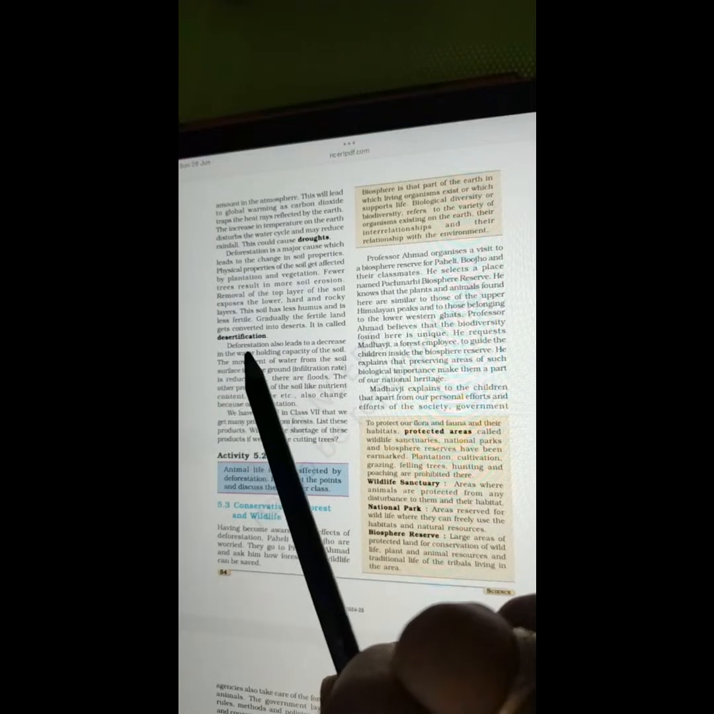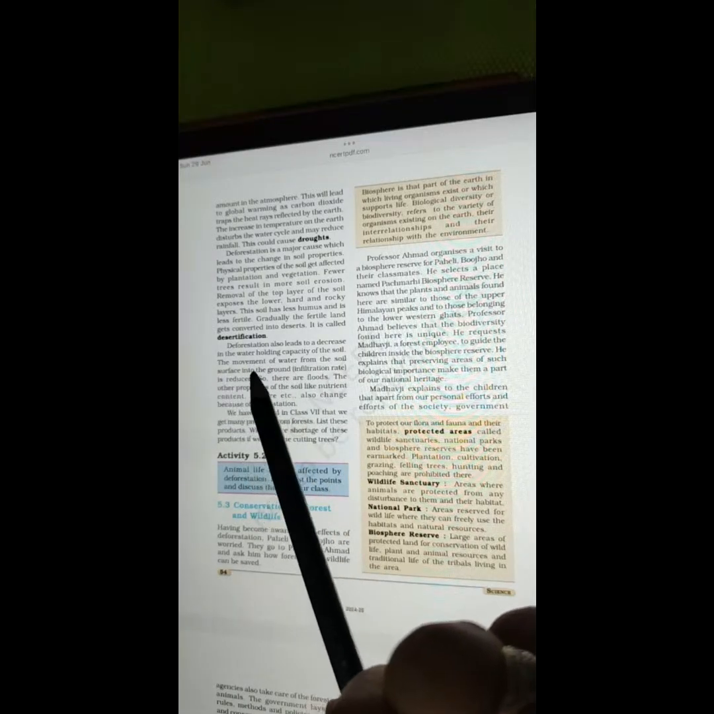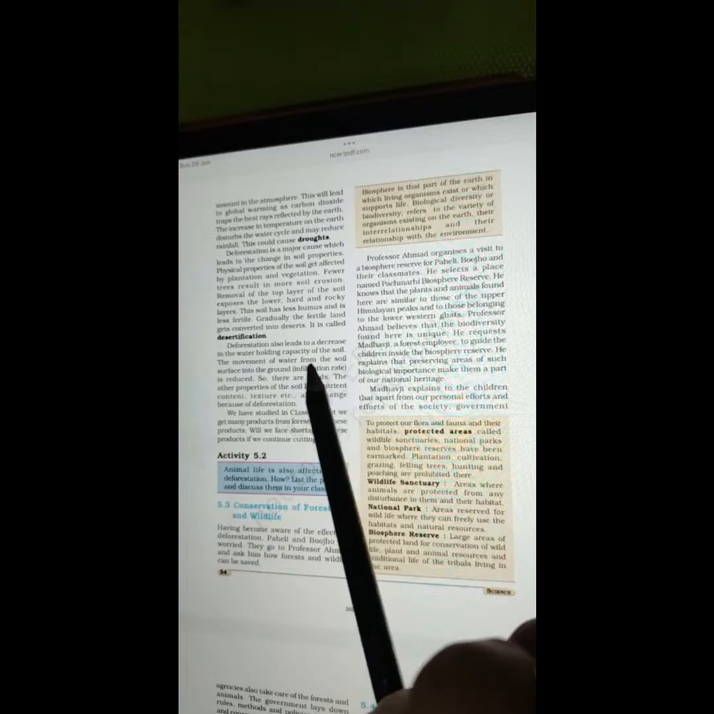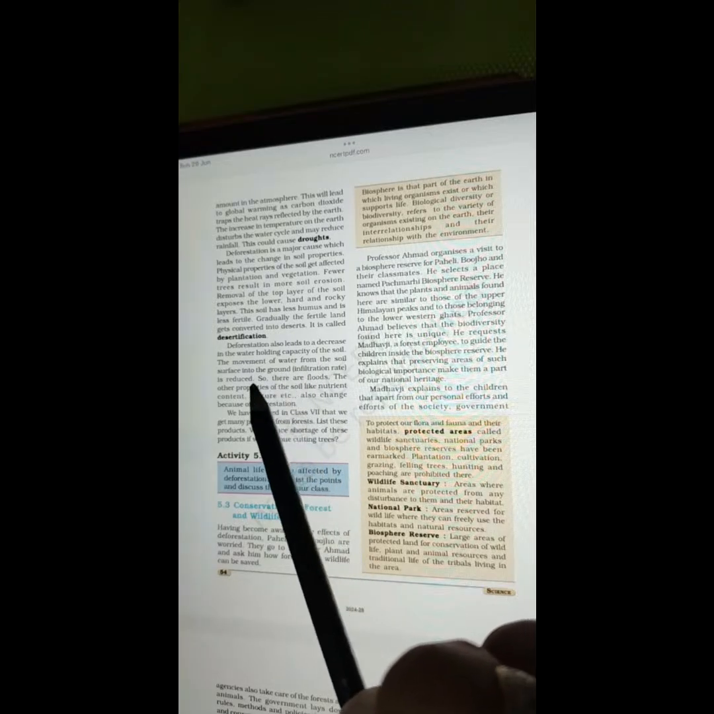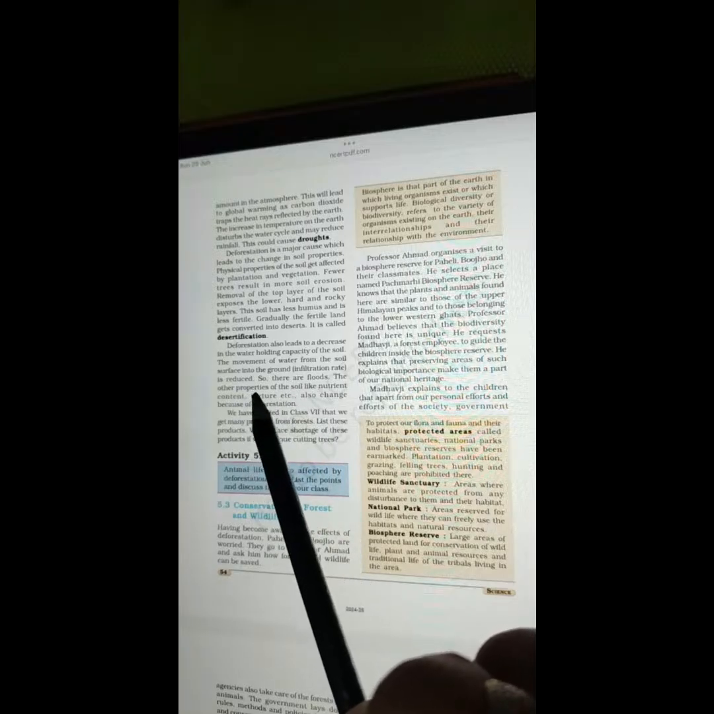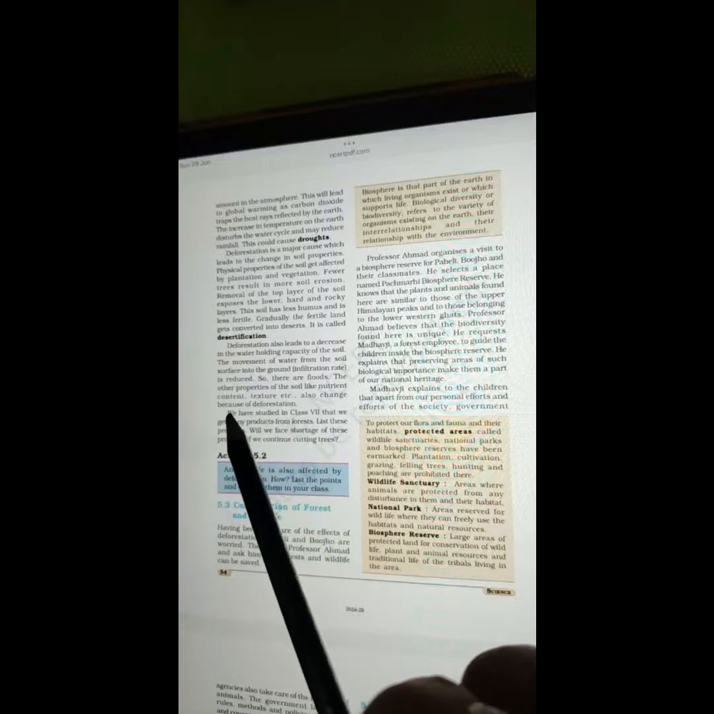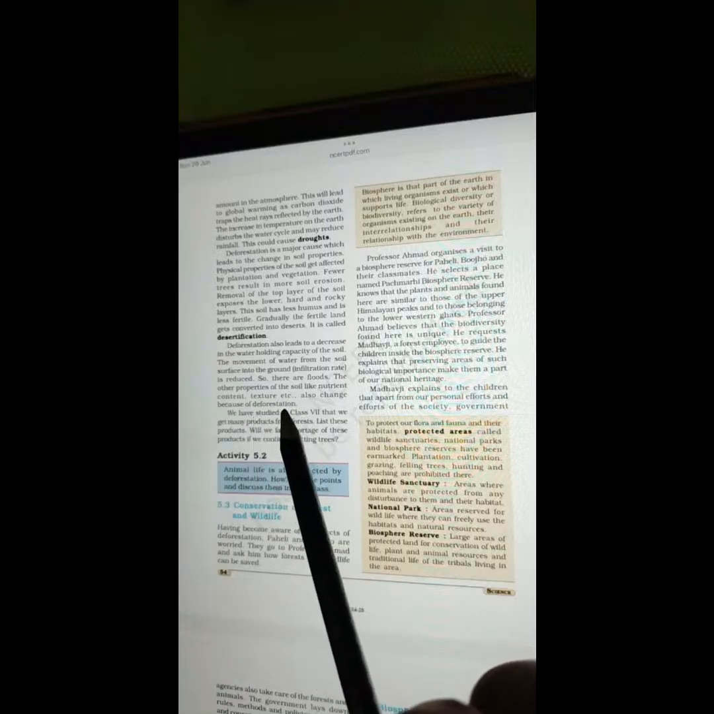It is called desertification. Deforestation also leads to a decrease in the water holding capacity of the soil. The movement of water from the soil surface into the ground, the infiltration rate, is reduced, so there are floods. The other properties of the soil, like nutrient content, texture, etc., also change because of deforestation.